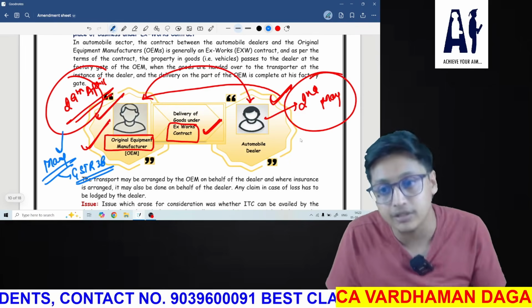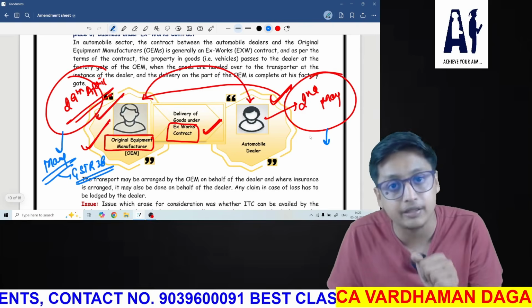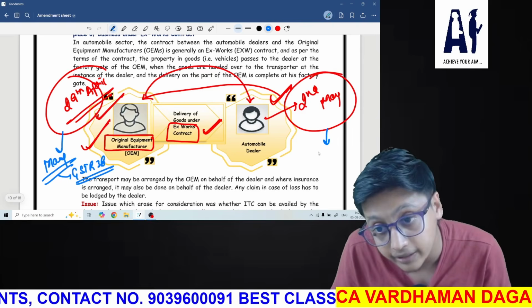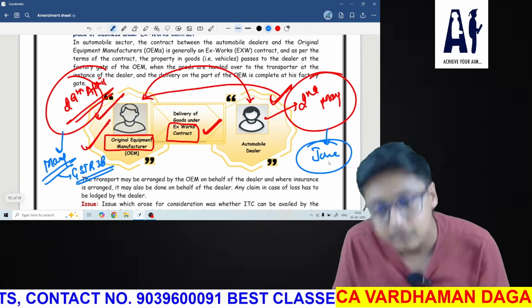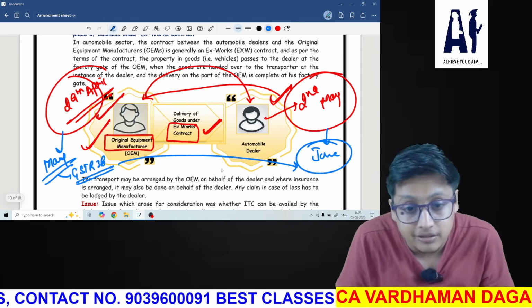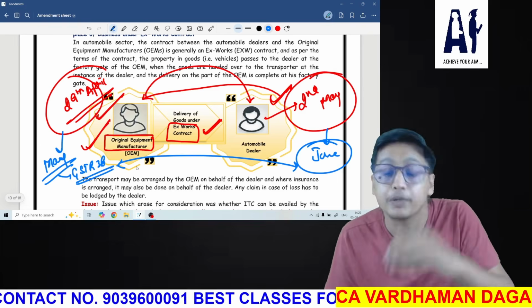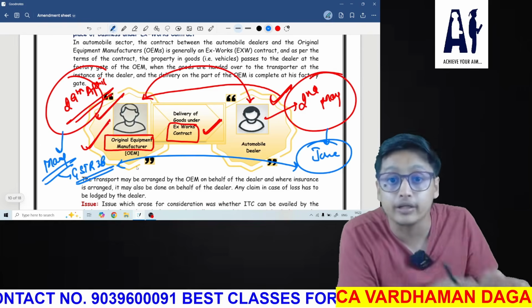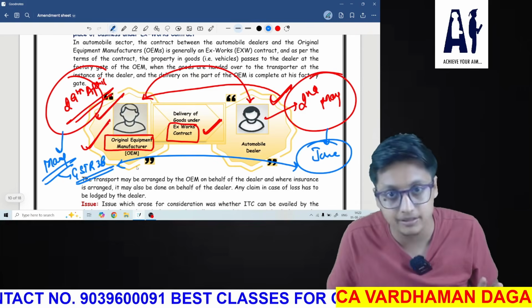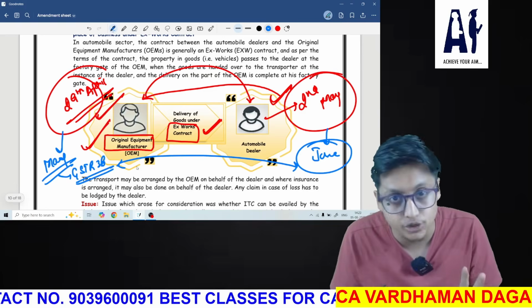And if you consider that on 2nd May the goods have been delivered, then he would be able to take the credit in June. So there is a difference in the month when he will be able to take the credit. And this difference comes because we are considering the contract on an Ex-Work contract basis. I hope now you have understood.